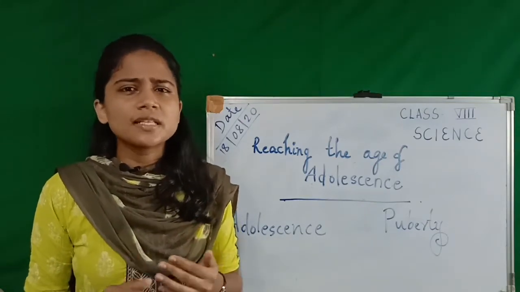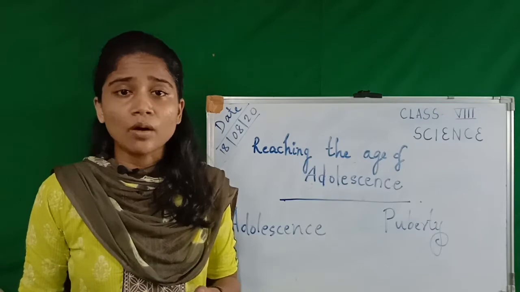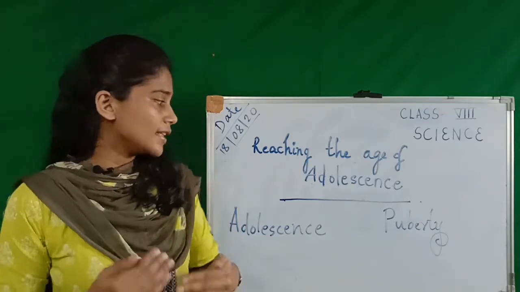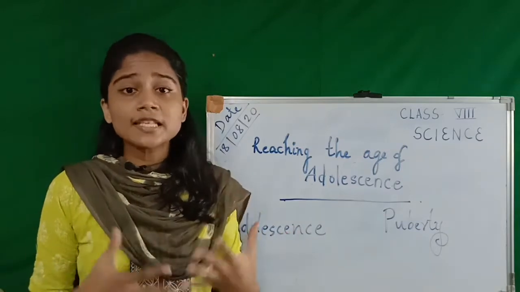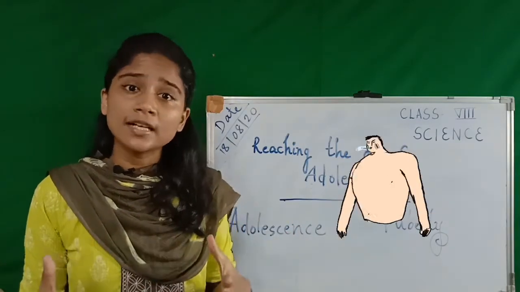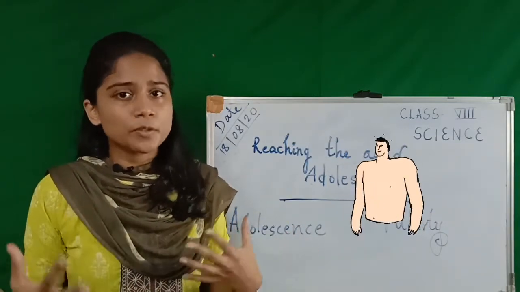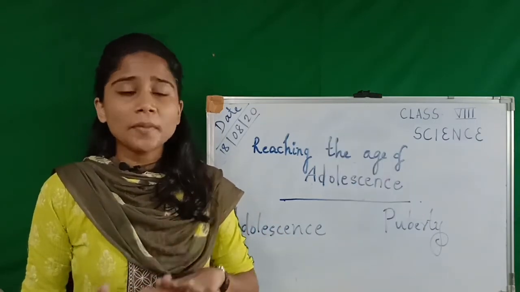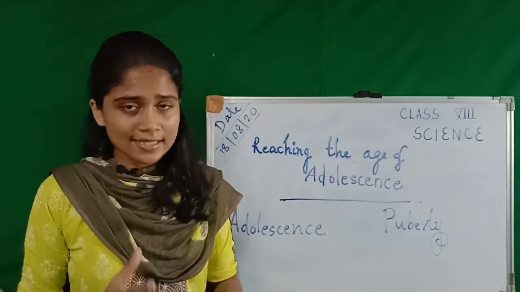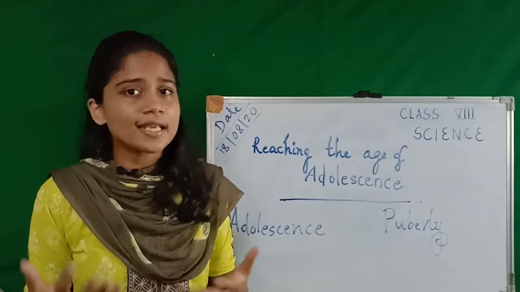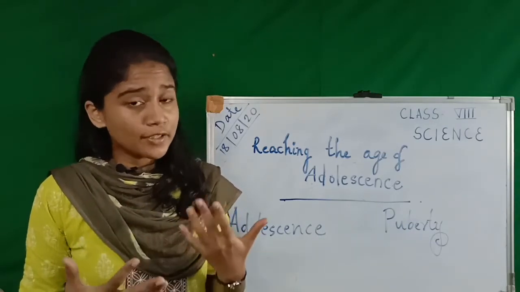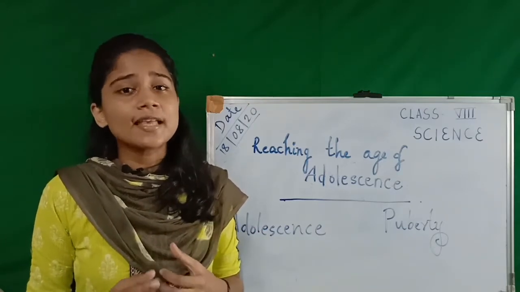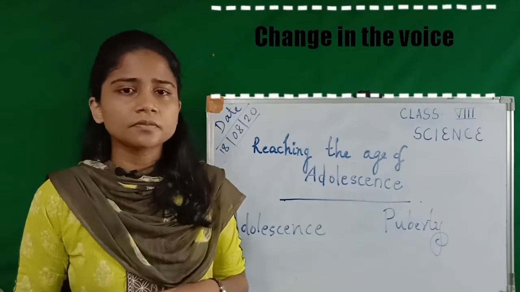The second change is the change in body shape. You must have noticed that smaller kids, especially boys, have a normal chest, but once they reach the age of adolescence, their chest becomes wider. But for girls, it's not the chest that becomes wider, their hips or waist becomes wider in size. So the main difference in body change is that boys will have a wider chest and girls will have a wider waist. And the third noticeable change is the change in their voice.